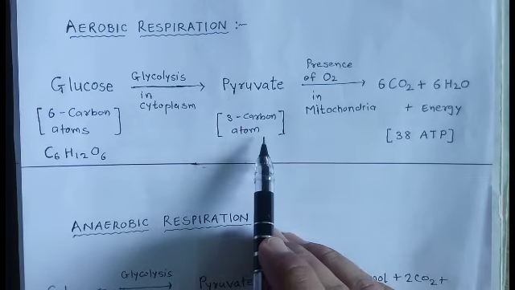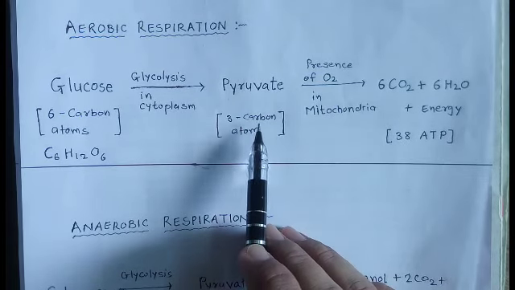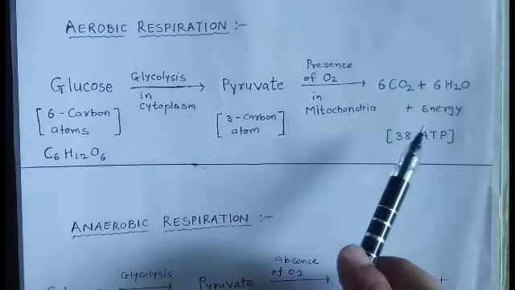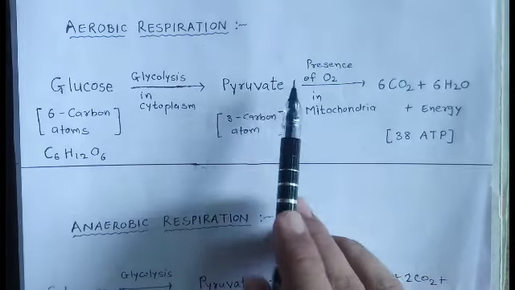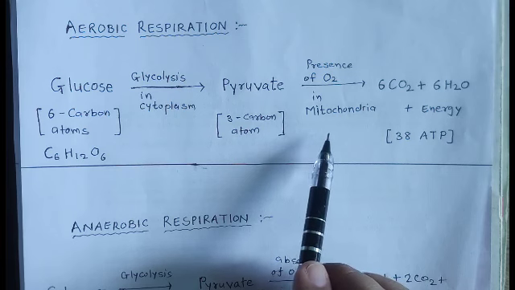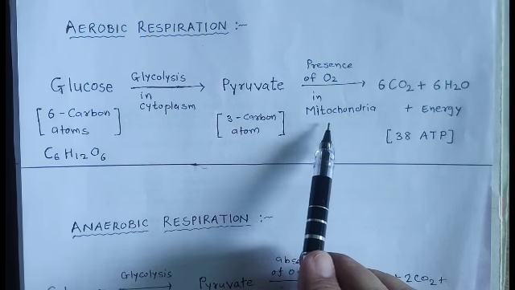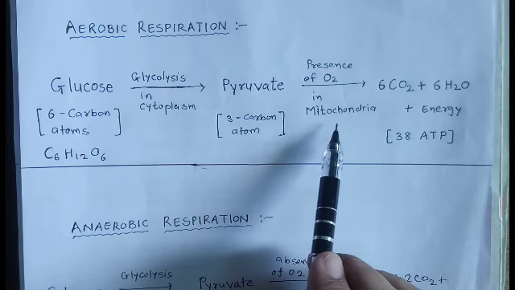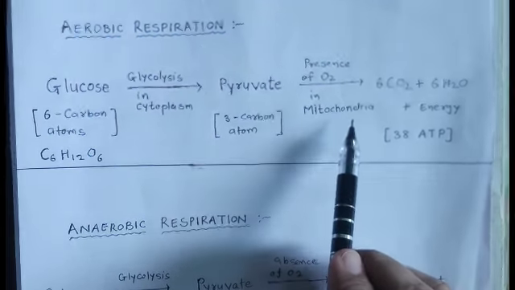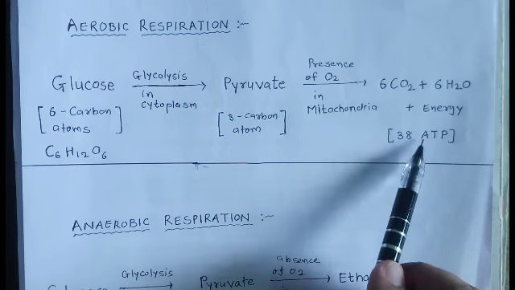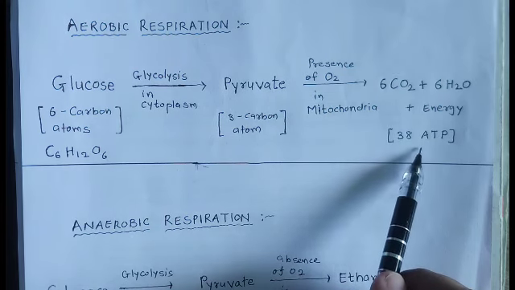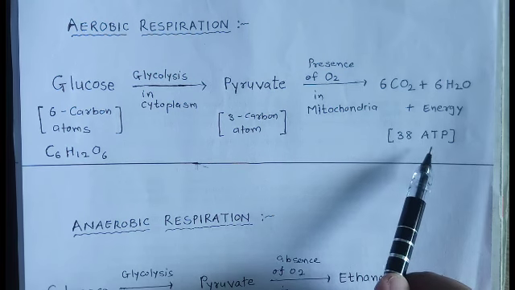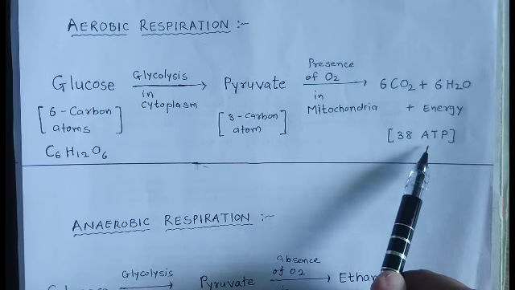Now the second step is conversion of pyruvate into energy. So pyruvate is converted into energy in the presence of oxygen and this process occurs in mitochondria. We know that mitochondria is called the powerhouse of the cell. It is an organelle of the cell. And during this process, energy is released in the form of ATP. Its full form is adenosine triphosphate. It is the unit of energy in the cell.